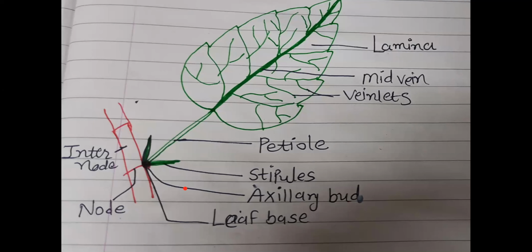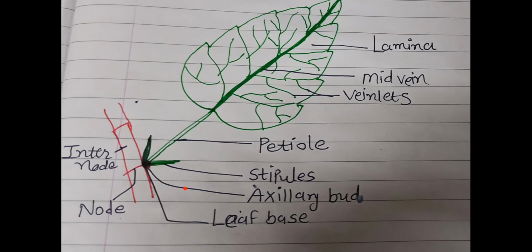Petiole, remember, it's a stalk of leaf, holds the blade to the light, a long, thin, flexible structure, and allows the blade to flutter in wind current, and that way it brings fresh air to the leaf surface and cools the leaf surface.